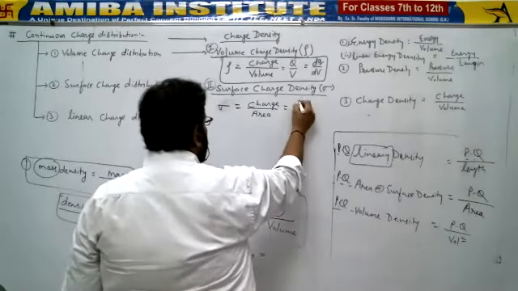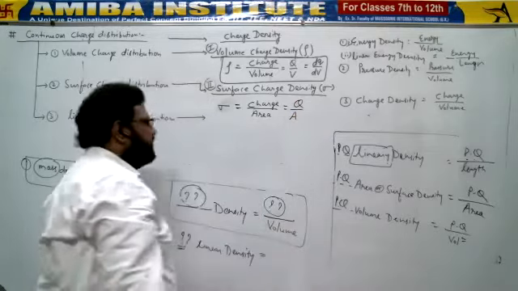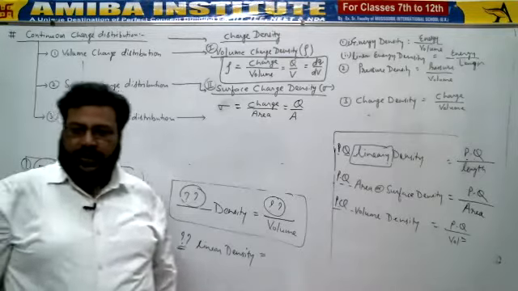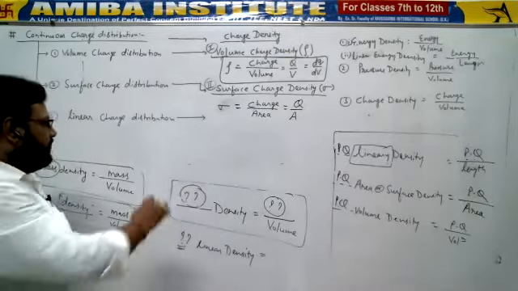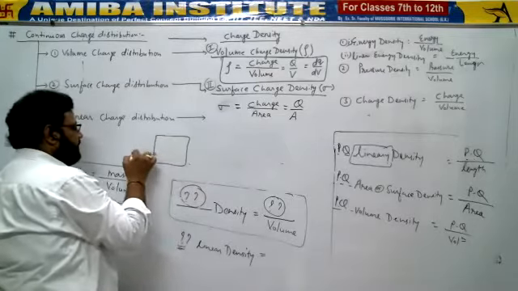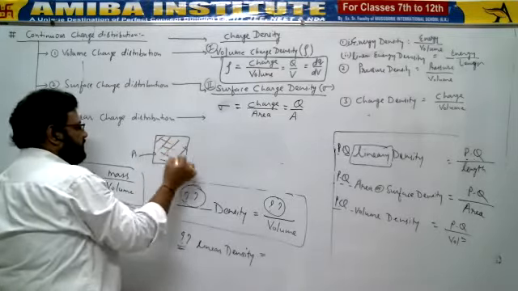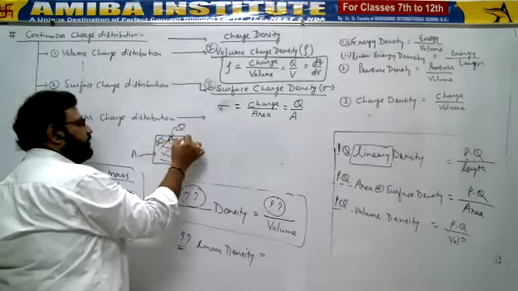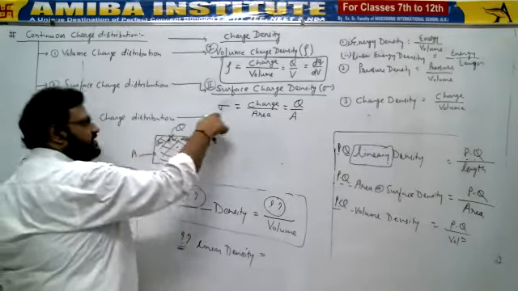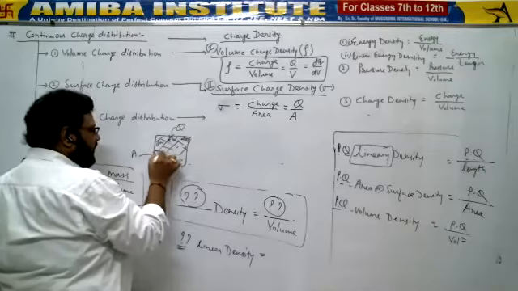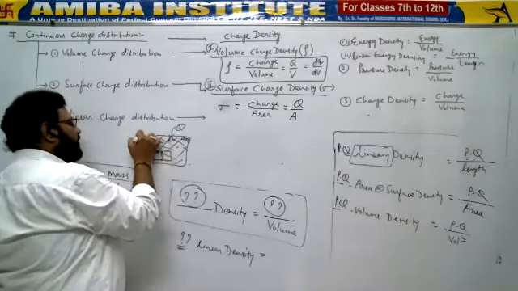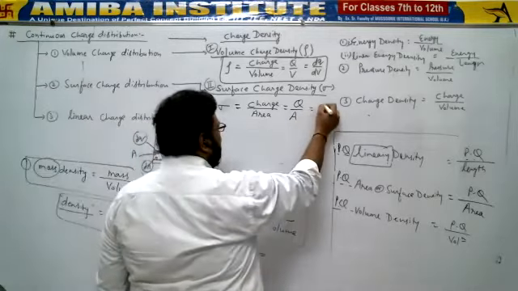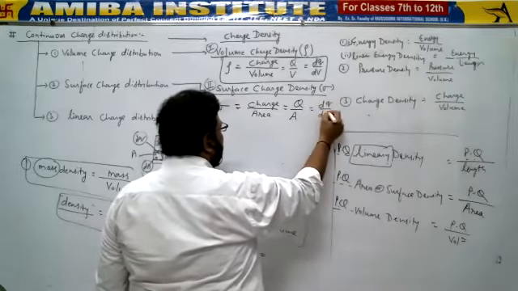And what should I write? If total charge capital Q is being distributed in total area A, then its surface charge density should be Q by A. If each area is possessing dq charge in dA area, then I will write dq upon dA.